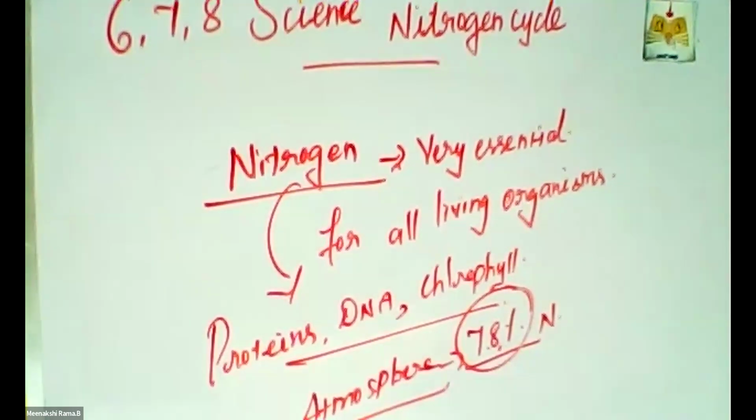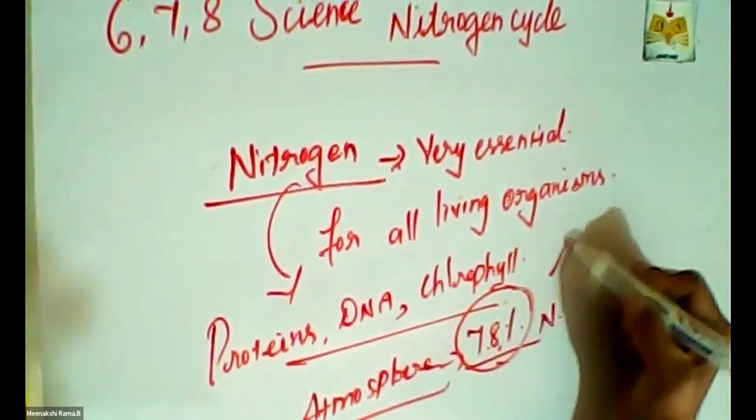So in this calculation, 78 percent among 100 percent indirectly indicates it is a very essential component for all living organisms. But plants and animals cannot utilize nitrogen directly. So plants and animals cannot utilize the atmospheric nitrogen. They can use it only in the form of ammonia.